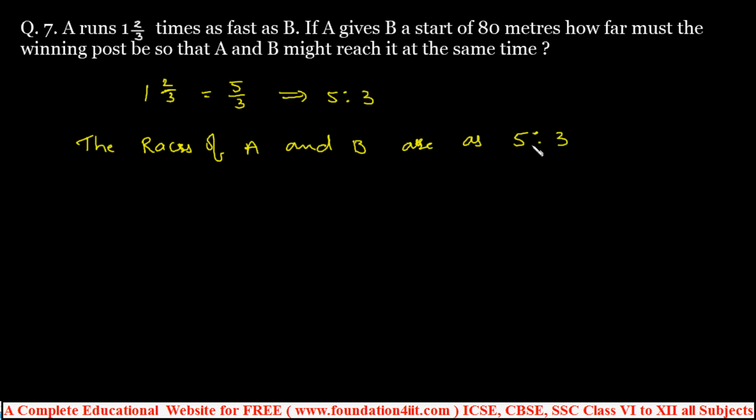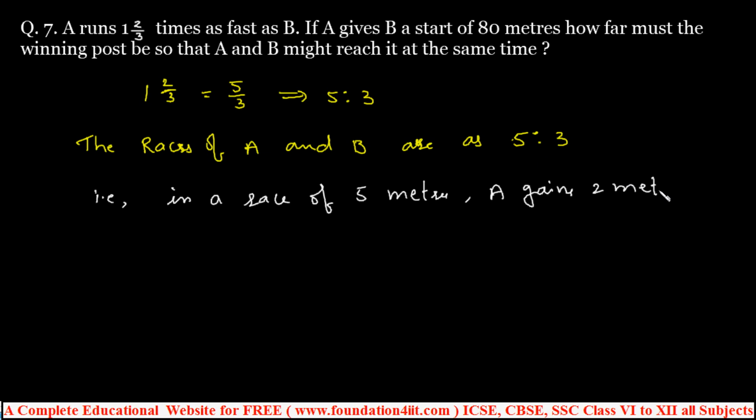That means in a race of 5 meters, A gains 2 meters over B, because A runs 1 2/3 times as fast as B. So you can write the statement clearly like this: in a race of 5 meters, A gains 2 meters over B, because 5 minus 3 is 2.